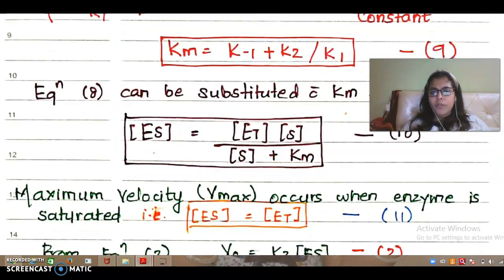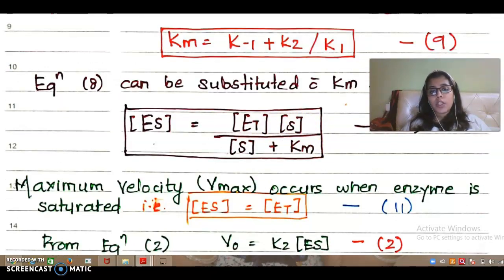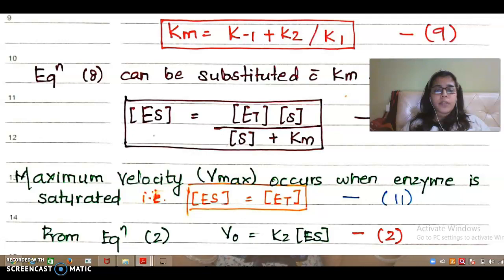So I get an equation for enzyme substrate concentration as Et into S upon S plus Km. Now I have to assume the maximum velocity. I was talking about initial velocity. When initial velocity was going on, V0 was equal to K2 into ES, and I did not know what ES is, so I made all the steady state assumptions. I determined the rate of formation of ES, I determined the rate of breakdown of ES, I equated them and ultimately got one equation, then came up with the new Michaelis-Menten constant Km, and then I got this equation number 10 finally.